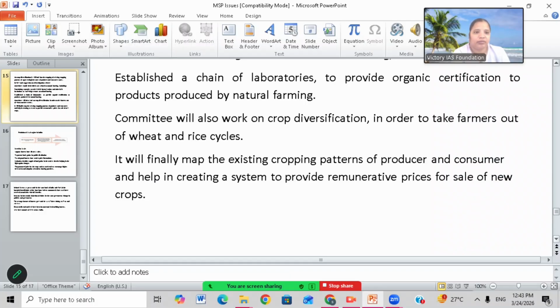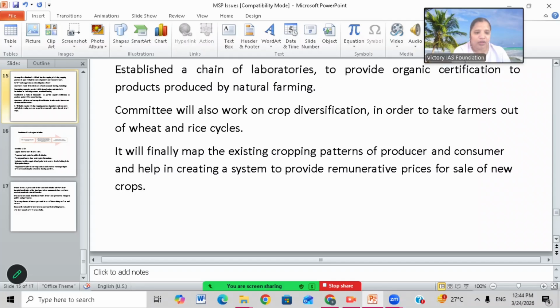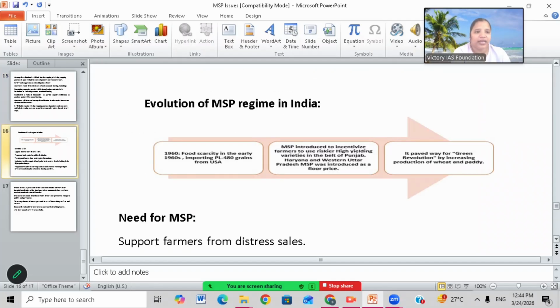So making crop diversification happen among the farmers is a big thing, in a country like India where there is a lot of morals and culture and values to the people. Okay, it is finally to map the existing cropping patterns of producer and consumer and help in creating a system to provide remunerative prices for sale of new crops.